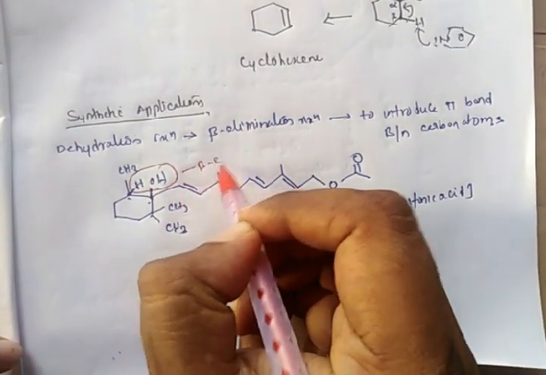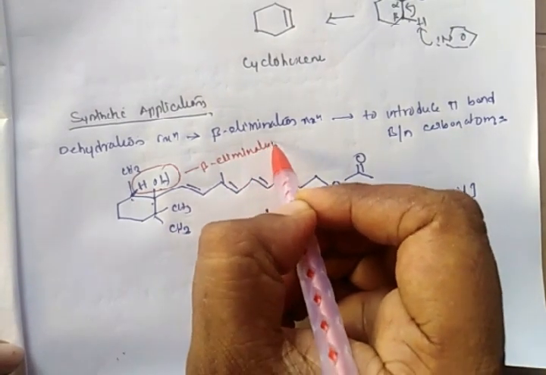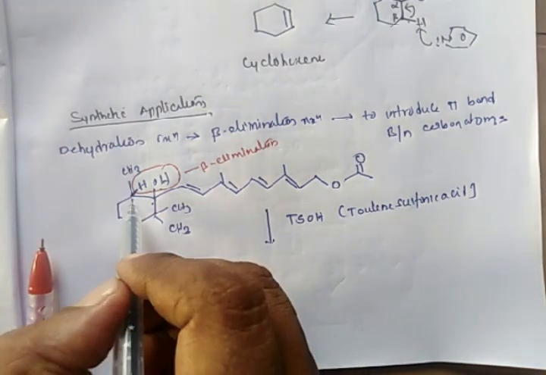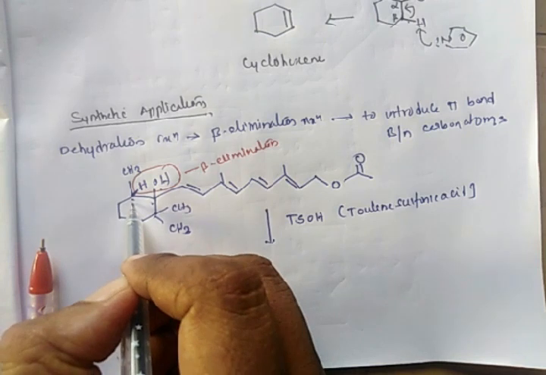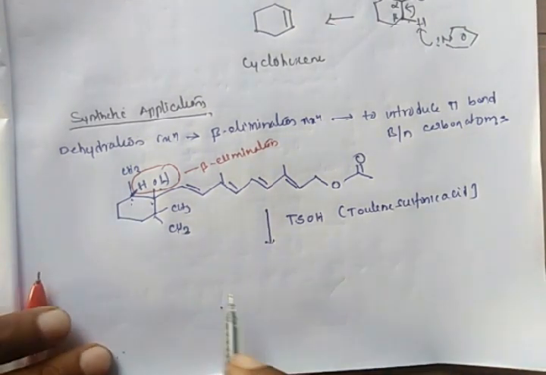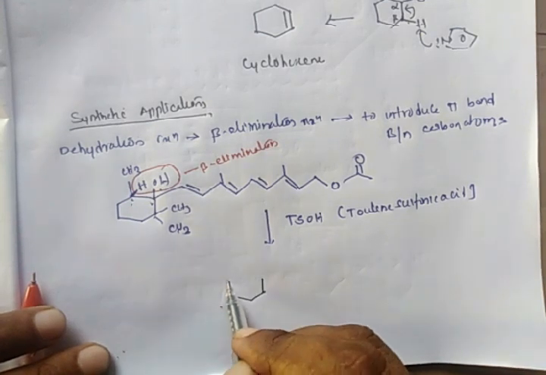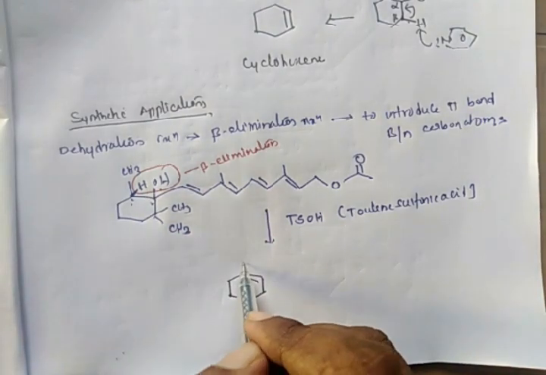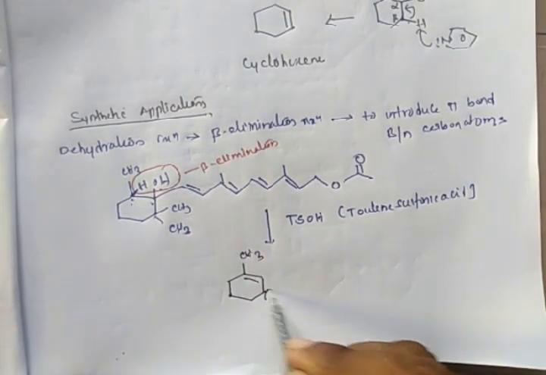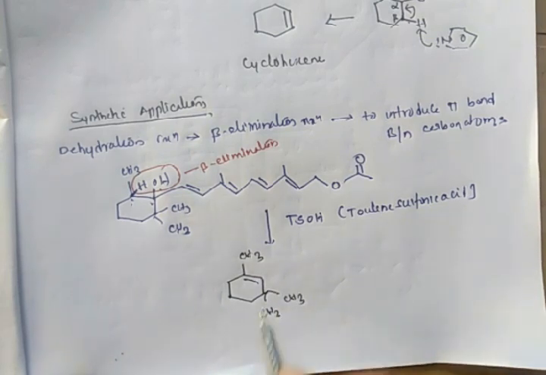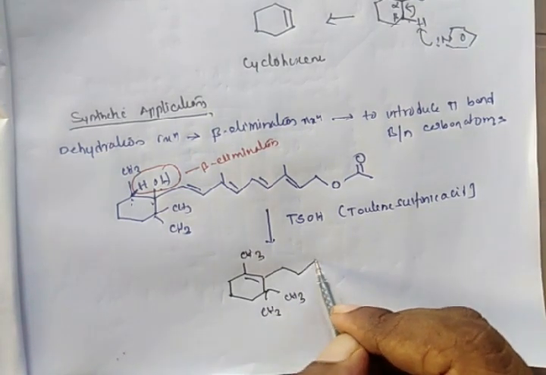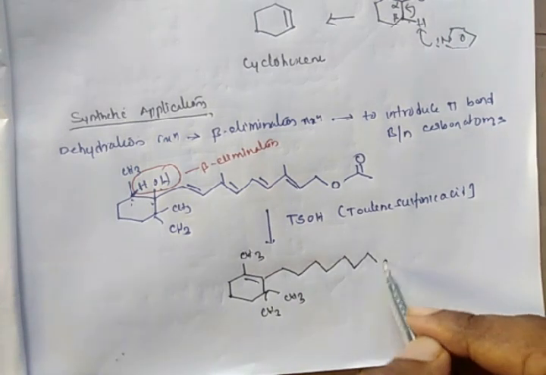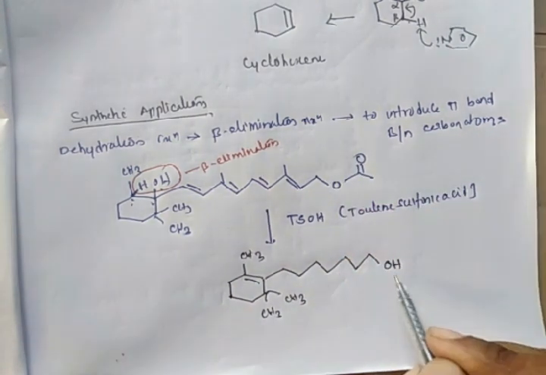It undergoes beta elimination. As a result, a double bond forms here, between this alpha carbon atom and this beta carbon atom, and we will get vitamin A. The structure of vitamin A is here. There is a formation of a double bond by elimination of this OH group. There is a CH3 here, another CH3. So 1, 2, 3, 4, 5. Instead of this ester group, we will get an OH group here.